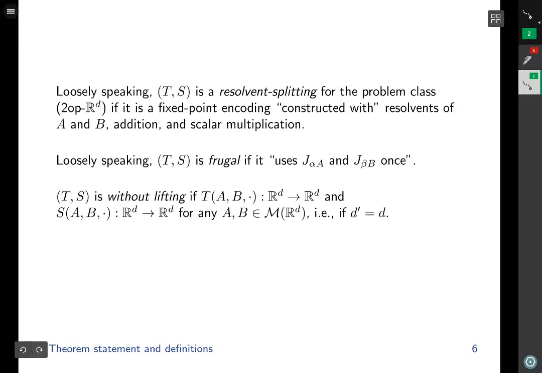Loosely speaking, we say T comma S is a resolvent splitting for the problem class 2op RD if it's a fixed point encoding constructed with resolvents of A and B, addition, and scalar multiplication.